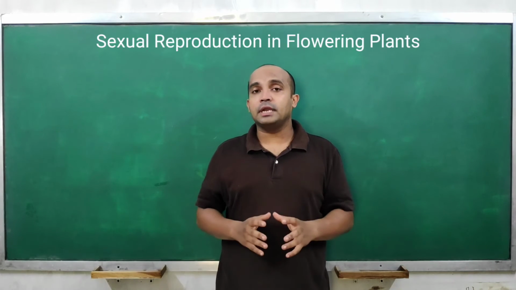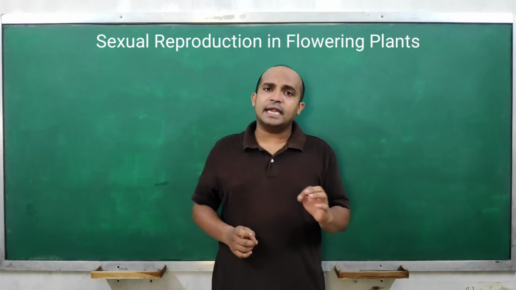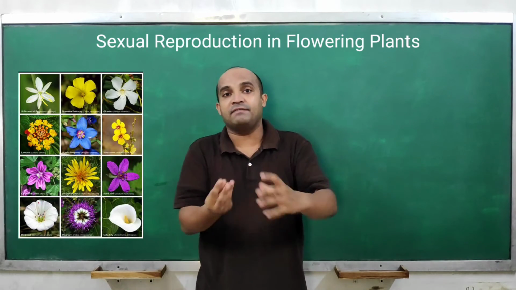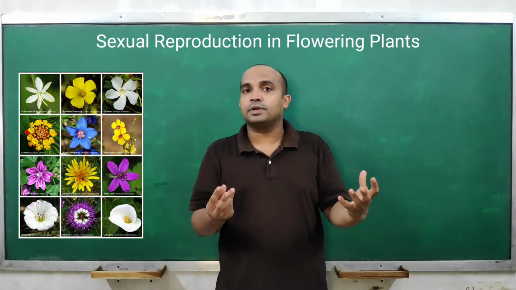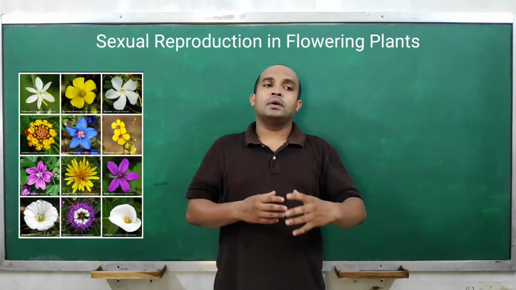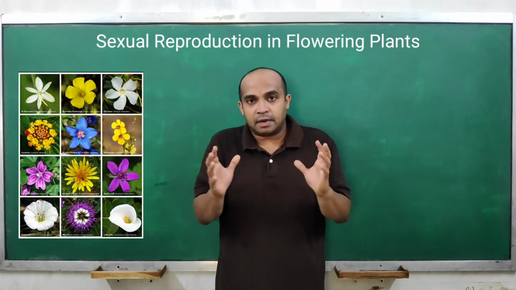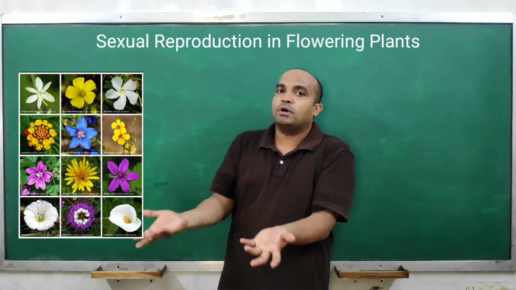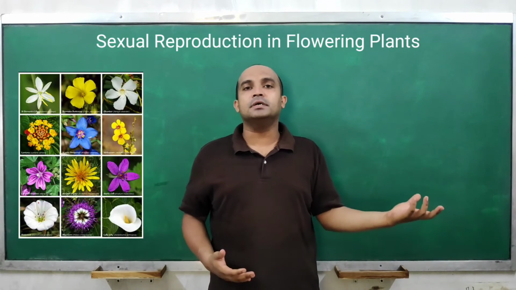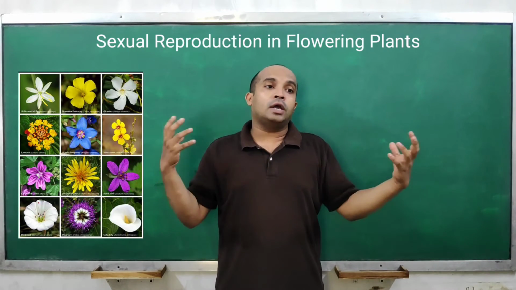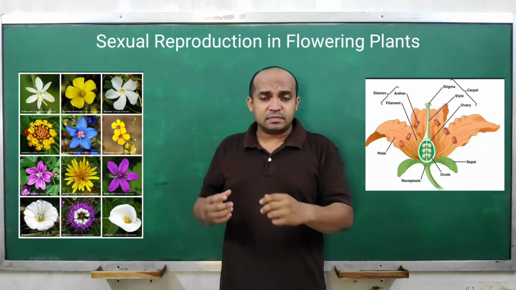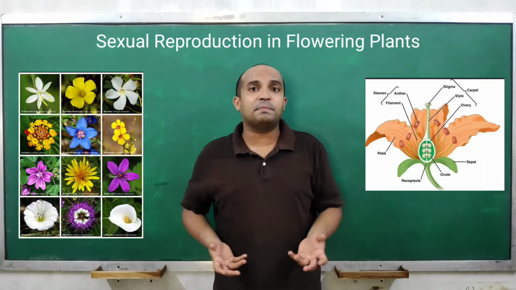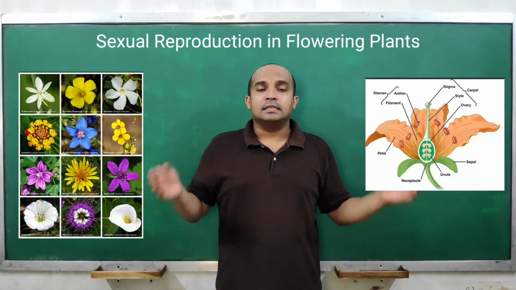Understood? Sexual reproduction in plants. Now we know that flowers have a beautiful corolla, and to protect the corolla they also have a calyx, to support them. Why is this beautiful corolla present? Are plants doing any charity to us so that we can present those flowers to our friends, relatives or family members, or to offer to God? And why do they have some other parts also, like androecium, stamen, gynoecium? Why are these parts there in the flower, right?